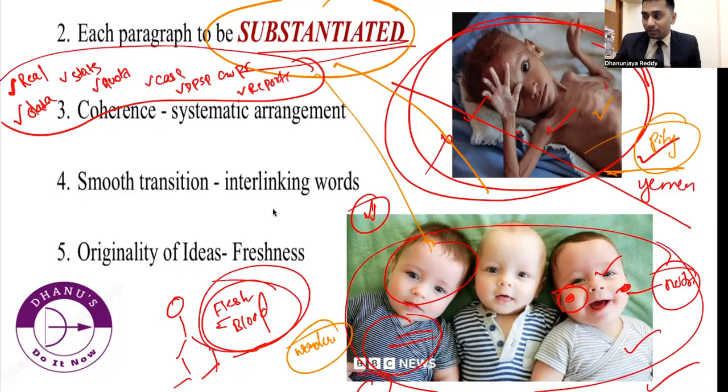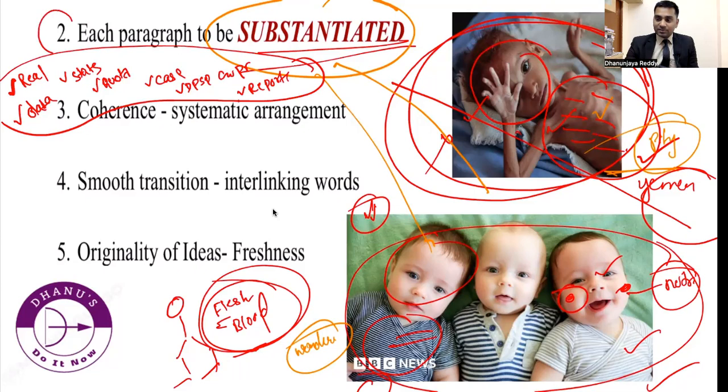So whenever you are building the head, the body, the neck or the feet, make sure that the body is substantiated with examples, real life examples, data, statistics, codes; all these things should be there. Otherwise, it is a skeleton. That is not a human body, it is a skeleton. A skeleton with flesh and blood makes the human body quite brilliant. So you have to ensure that your answer has this substantiation.